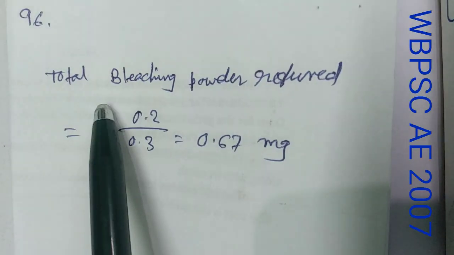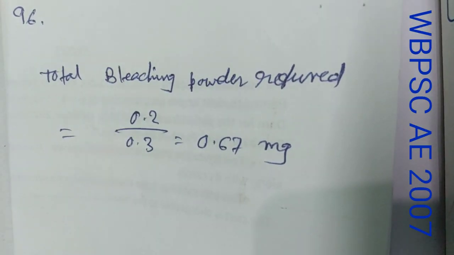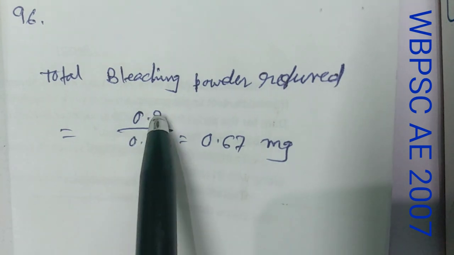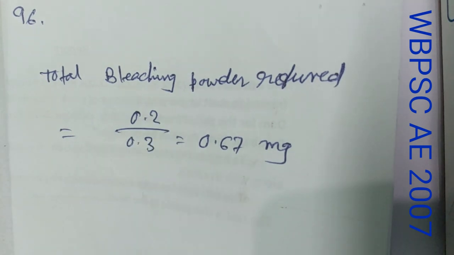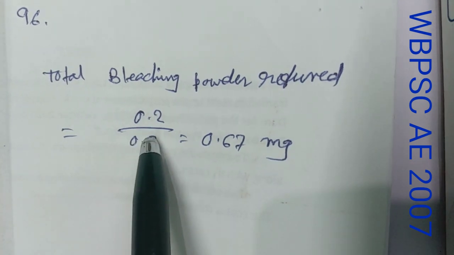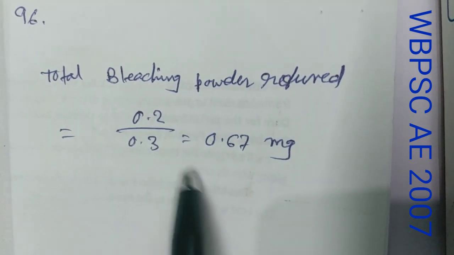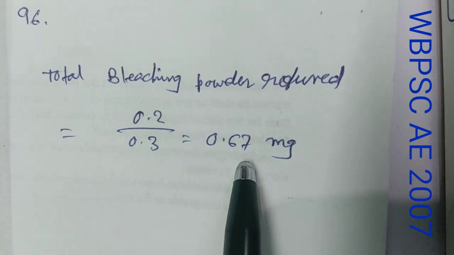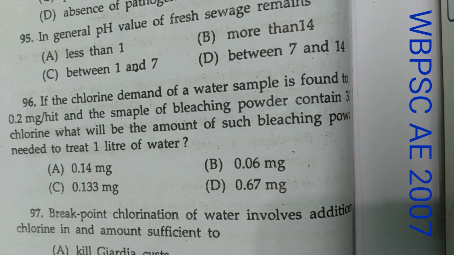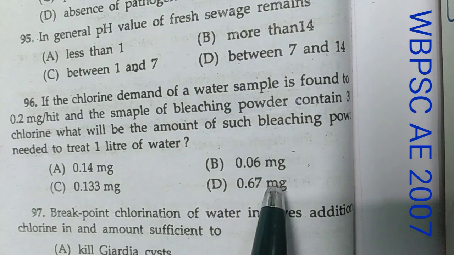Now this is the solution. The chlorine demand of the water sample is 0.2 mg per liter. So to treat 1 liter of water, chlorine required is 0.2 mg. And bleaching powder contains 30% of chlorine. So the total amount of bleaching powder will be 0.2 by 0.3 equals 0.67 milligram. That means option D is correct.